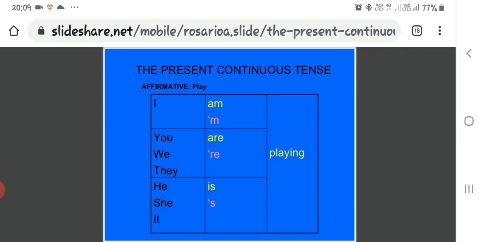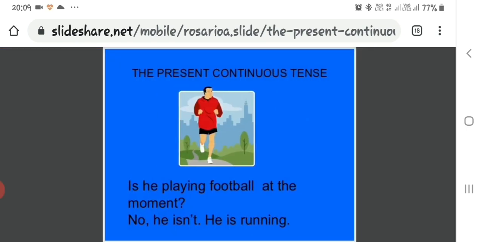So, the present continuous tense structure for an affirmative sentence is: I am playing, you are playing, we are playing, they are playing, he is playing, she is playing, it is playing. The present continuous tense, you see the example here given of an interrogative sentence. Is he playing football at the moment? No, he is not. He is running.